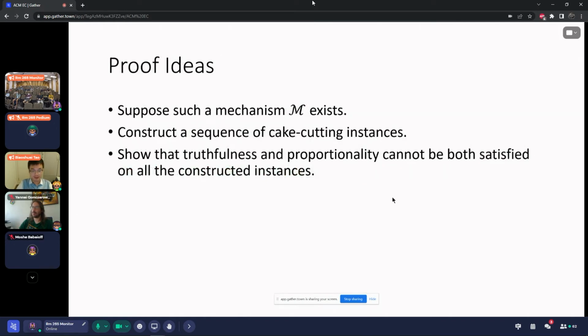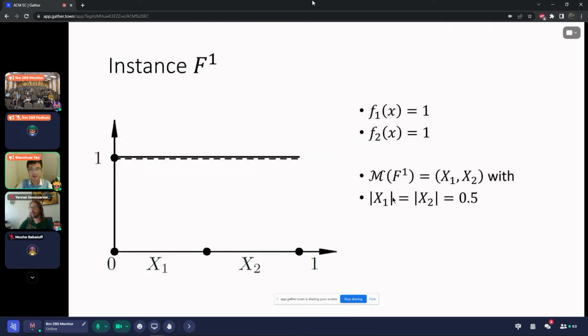Here I'm going to give some very high-level ideas on the proofs. Suppose such a mechanism M exists, then I'm going to construct a sequence of K-cutting instances and show that truthfulness and proportionality cannot both be satisfied on all of these constructed instances. So let's take a look at the first instance.